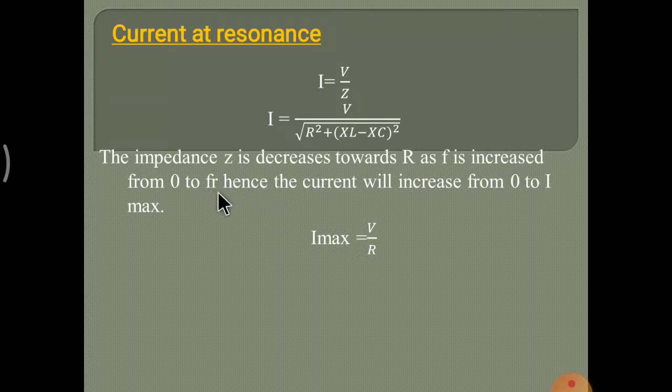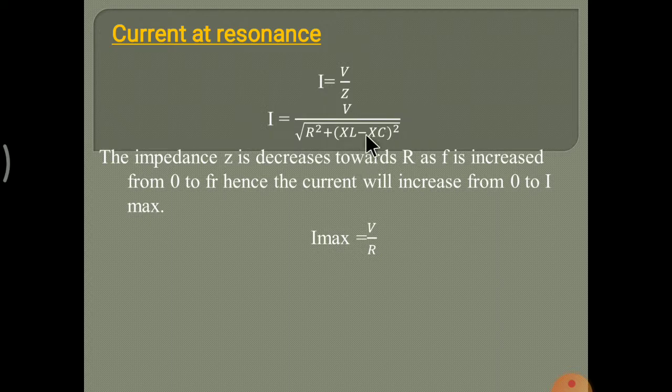FR is the resonant frequency. Hence the current will increase from 0 to I maximum. So we get maximum current I is equal to V upon R. As F is increased from 0 to the resonant frequency, the current increases from 0 to I maximum.